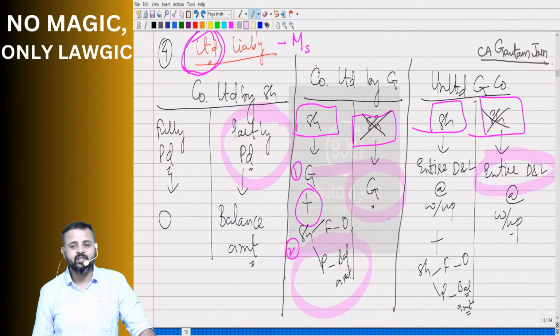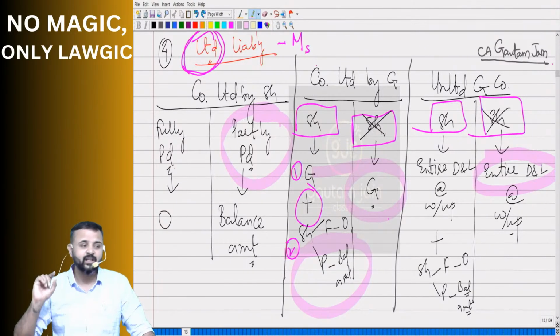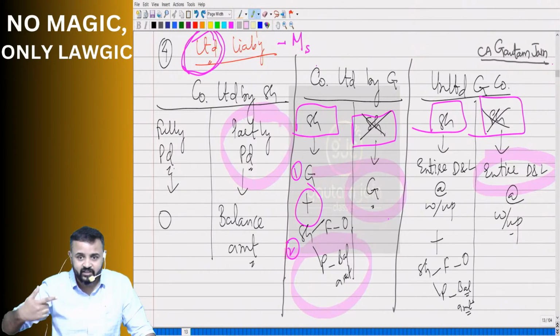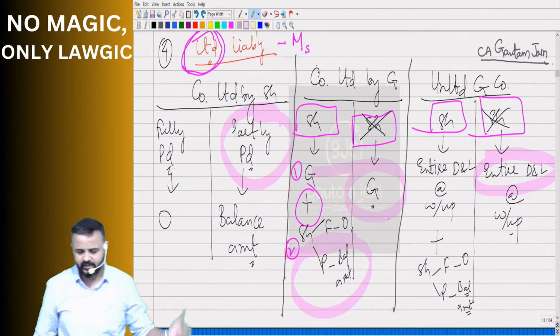But share related liability can be enforced anytime. Anytime meaning lifetime or winding up. Don't simply stop at anytime and relax. You have to spell it out further and say what? It means lifetime or winding up. Okay? Yes, sir.